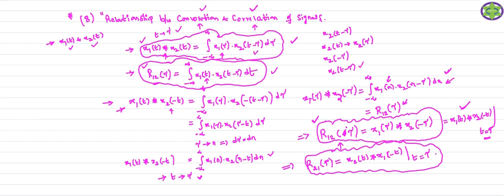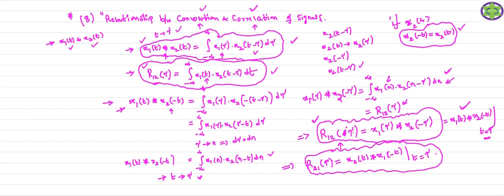Whenever x2 of t is an even signal, note that x2 of minus t is equal to x2 of t. This fact you already know. So whenever the signal is an even signal, the convolution is equal to the correlation of the signals.